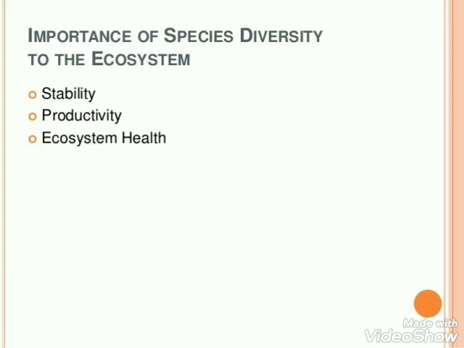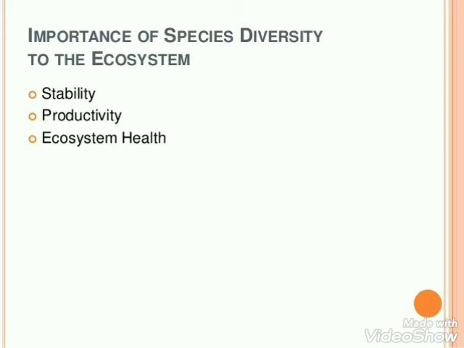If we are saying that a particular community is stable, there should not be much variation in the productivity of a particular species present in that area year after year. Then only the community will be known as a stable community. Second, the community should be resistant to all the natural and man-made disturbances which occur occasionally.